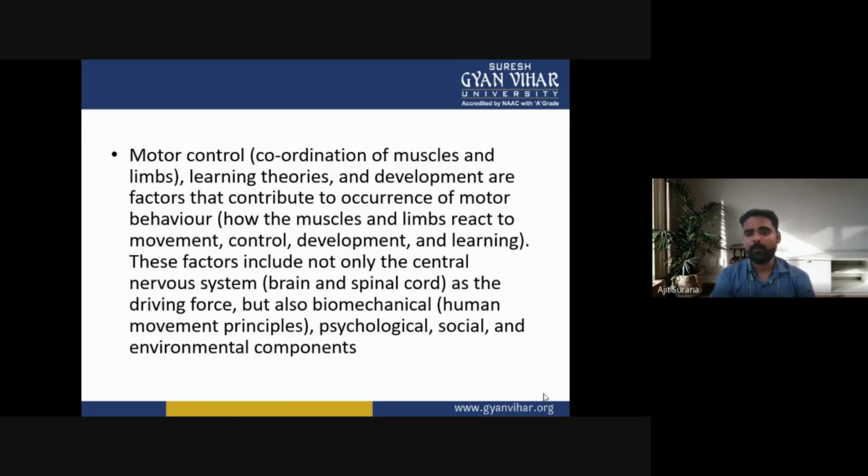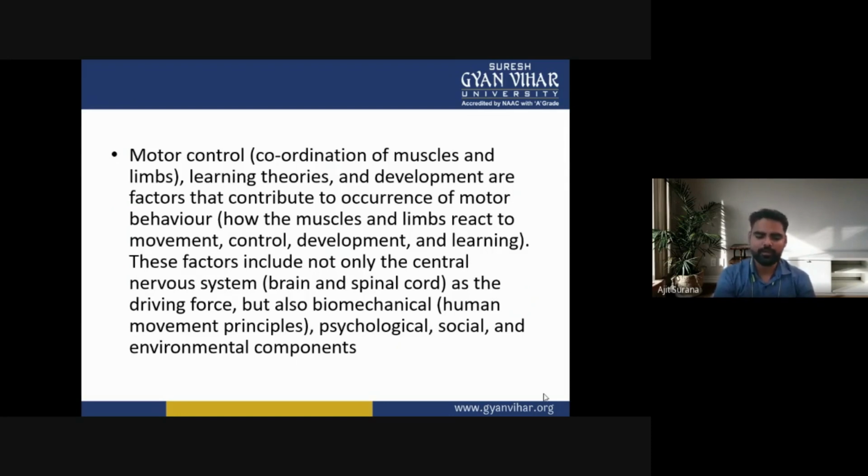Motor control is the coordination of the muscles and limbs. Learning theories and development are factors that contribute to the occurrence of motor behavior, how the muscles and limbs react to the movement, control, development, and learning. These factors include not only the central nervous system, brain and spinal cord as the driving force, but also biomechanicals like human movement principles, psychological, social, and environmental components.